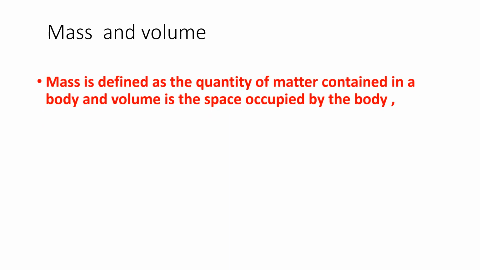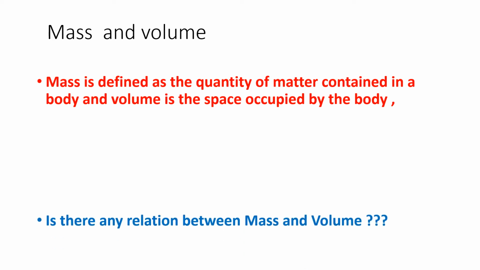Now we come to two terms here: mass and volume. You already have an idea about mass and volume, isn't it? Let us just revise. Mass is defined as the quantity of matter contained in a body, and volume is the space occupied by the body.